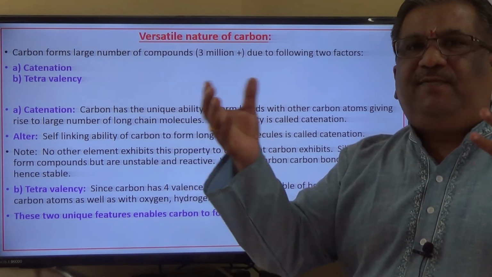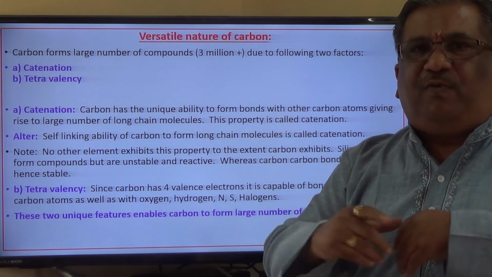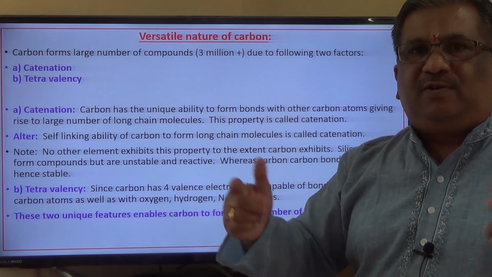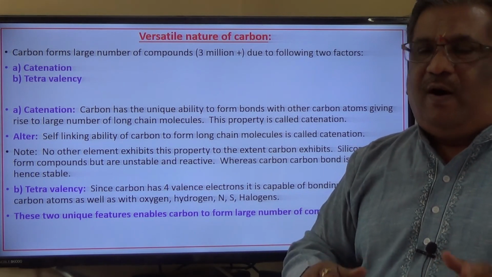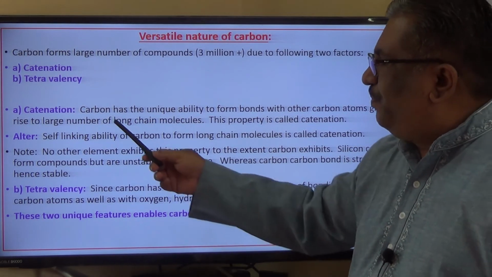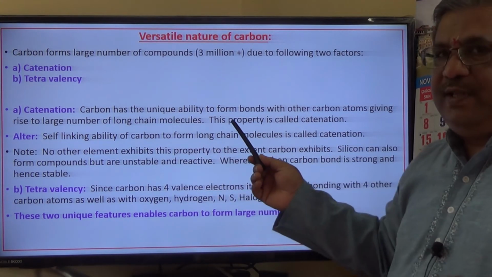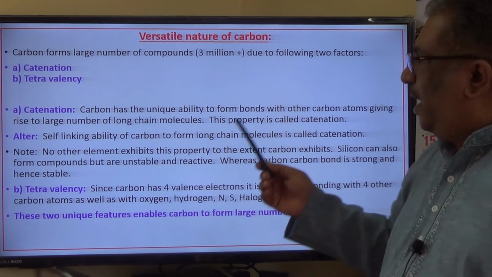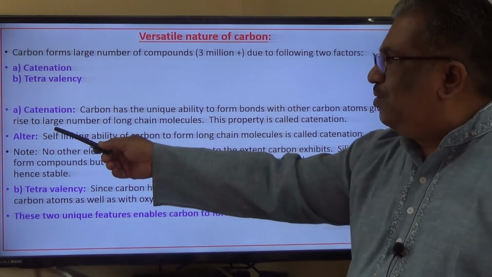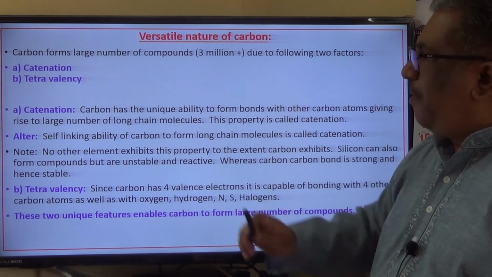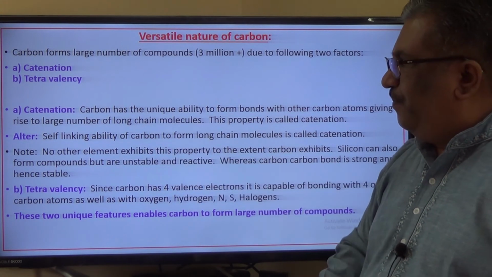So that self-linking ability of carbon to form very long chain molecules is called catenation. Or also you can say like this, it has unique ability to form bonds with other carbon atoms that leads to a large number of long chain molecules, and that property is called catenation.